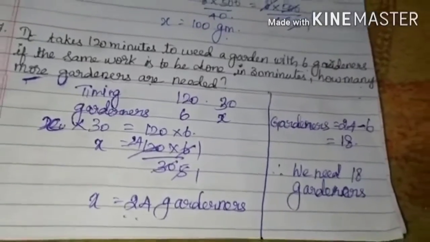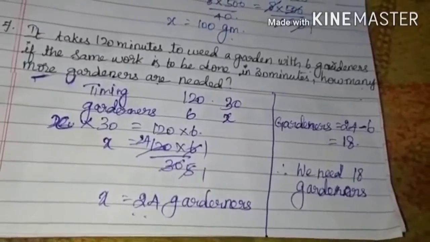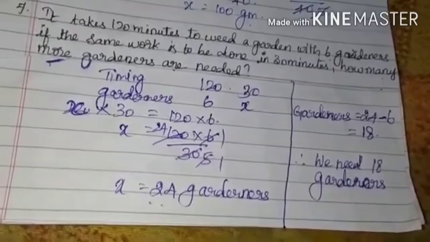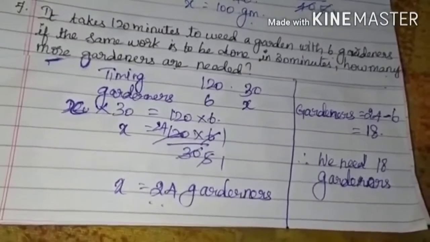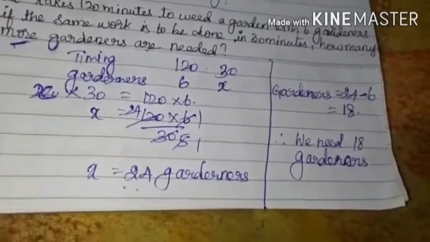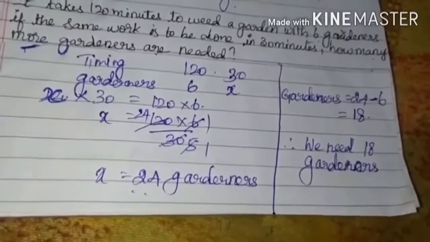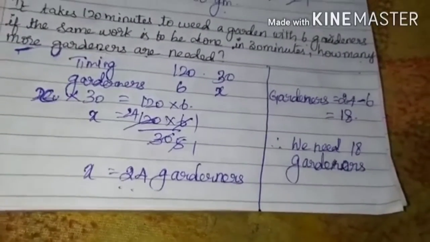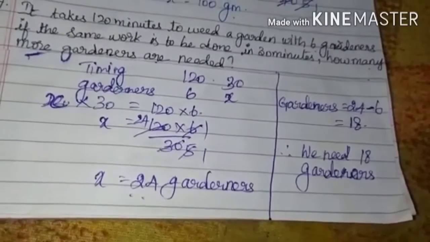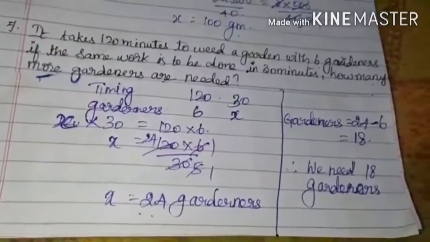Okay, is it clear, children? Very much simple. My answer is 24, right? But how many more gardeners they are asking? Because of that word only, we have to subtract that 6 from this 24. So 24 minus 6 is 18. So we need 18 gardeners to do it in 30 minutes. Okay, is it clear, children? Next, move on to the next one.